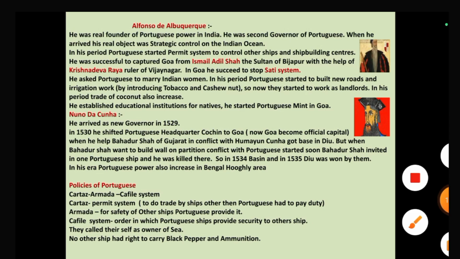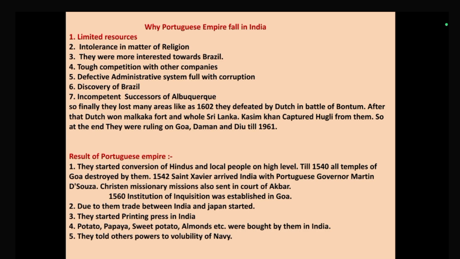In today's first part, we are discussing the Portuguese power. Now we have to discuss why the Portuguese empire fell in India. First, limited resources. If you look at the world map, you will find that Portugal was a small place, so limited resources were a problem.